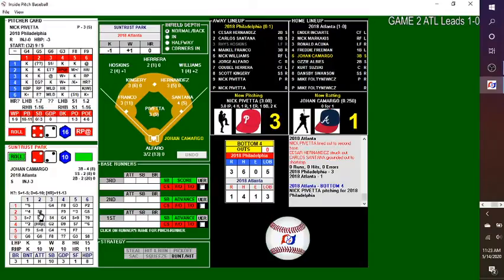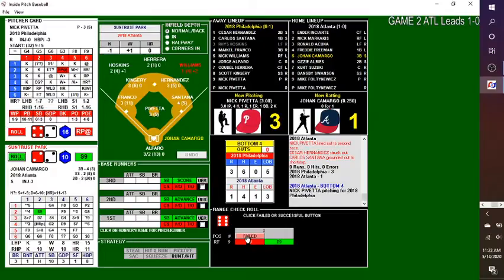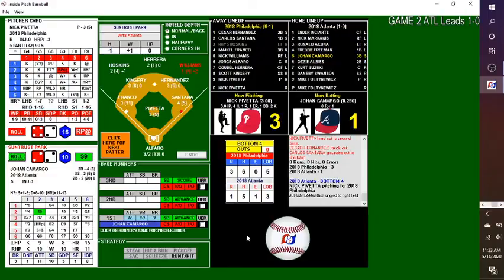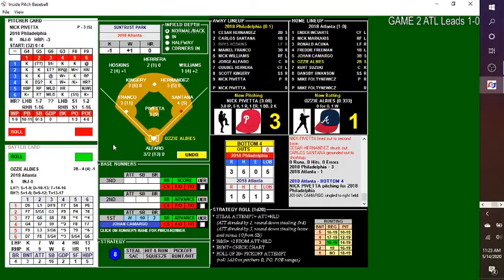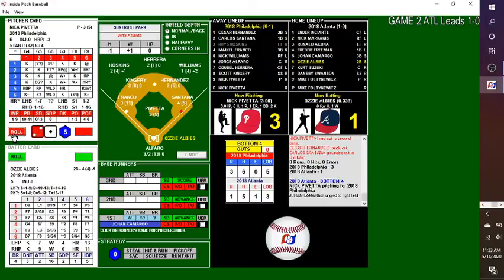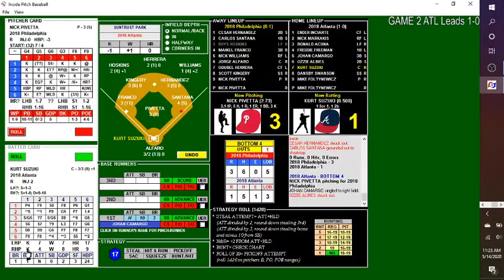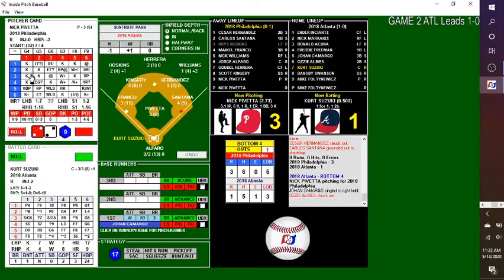This one into right field, and Williams can't get to it. Camargo sends a blooper into shallow right field, and he will now try to get Ozzie Albies as the tying run on. Ozzie was walked his first time. The pitch, swing and a miss, and down goes Albies. Here's Kurt Suzuki, batting .500 in the NLCS, 1 for 1 with a double. Big chance here for Kurt to do what he does.